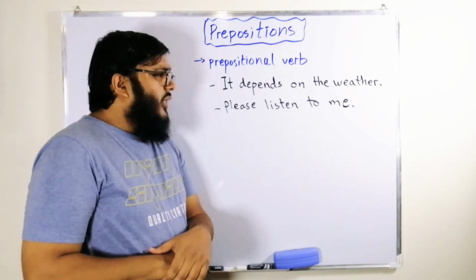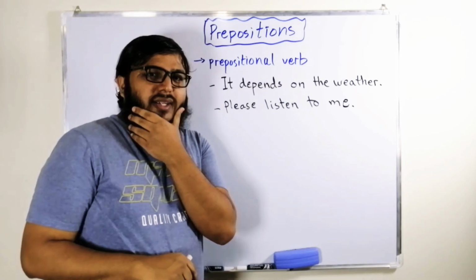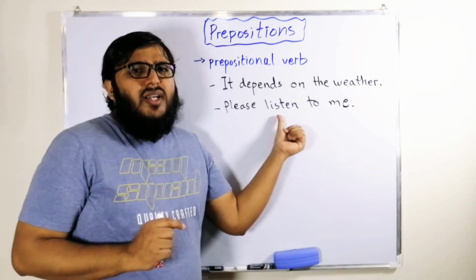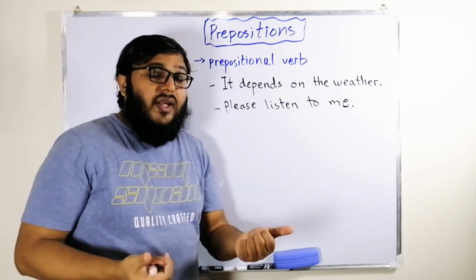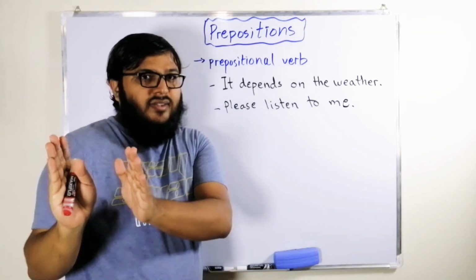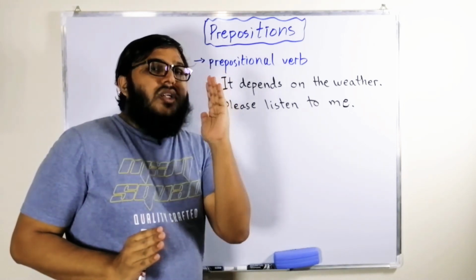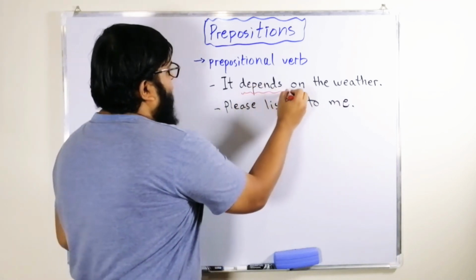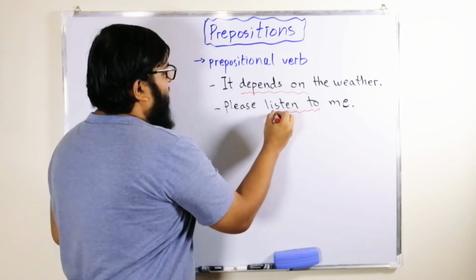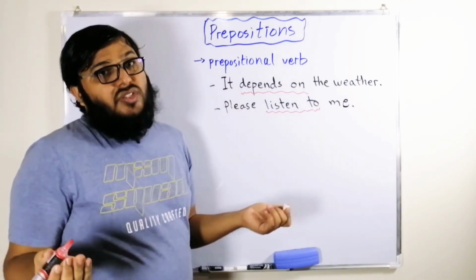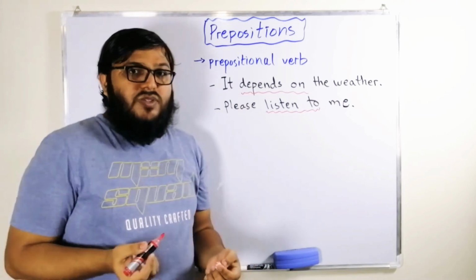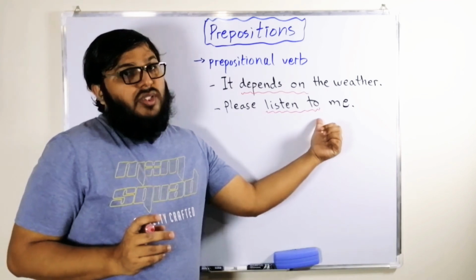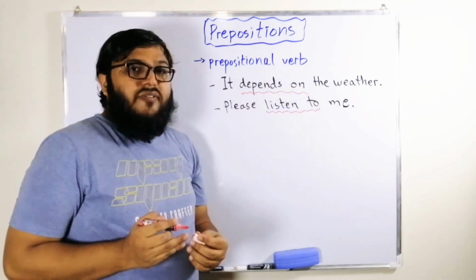The other example is, please listen to me. Whenever you say listen, you always say to along with the verb listen. Listen to your brother, listen to your father, listen to me. So that means some prepositions are the parts of verbs. Some prepositions can only be used with these verbs. Those verbs cannot come alone. They must accompany a preposition. So we call them prepositional verb.